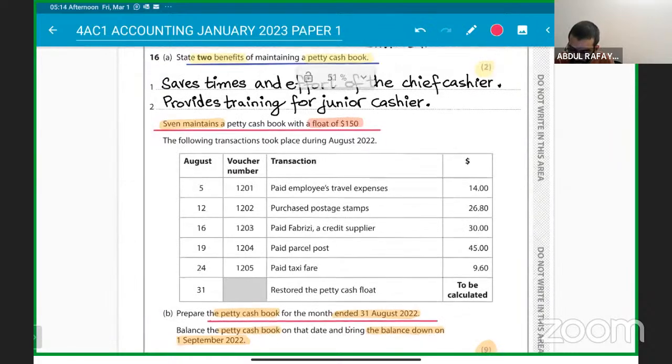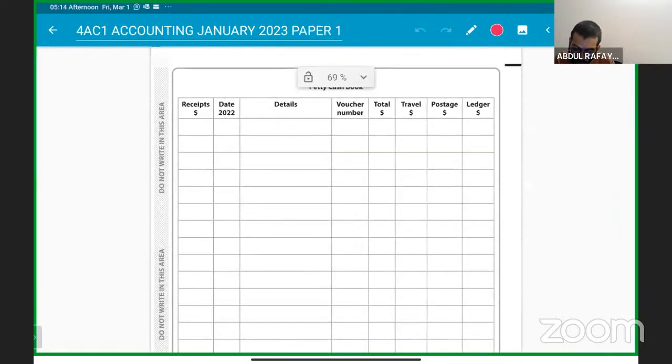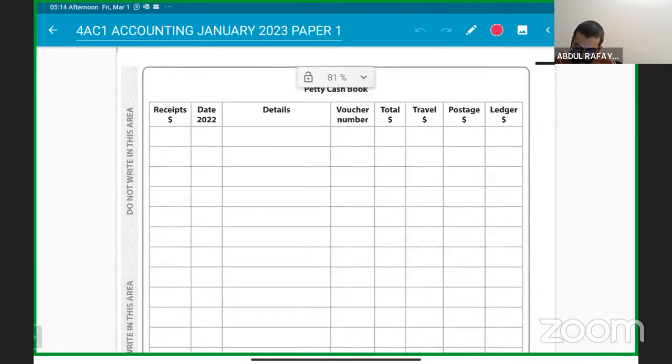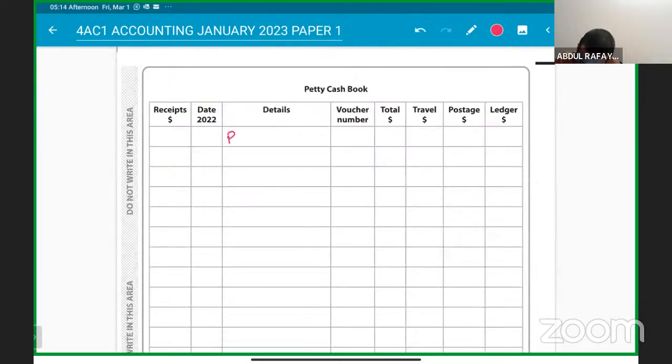We can say that we have August 5th, 12th, 16th, 19th, 24. So let's do it here by putting in the dates and these things. Getting it, guys? The first thing will be starting off with balance brought down, always, right? So it will be balance brought down on 1st August.